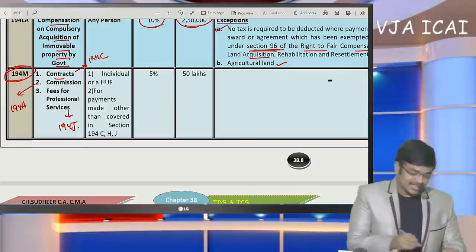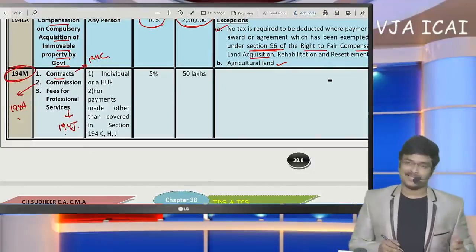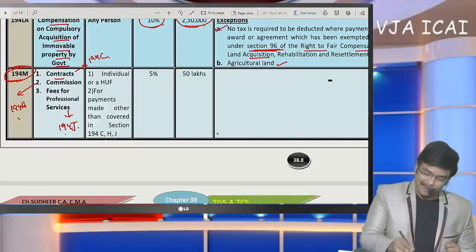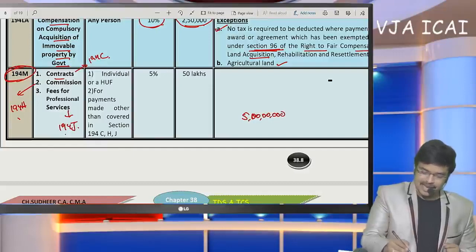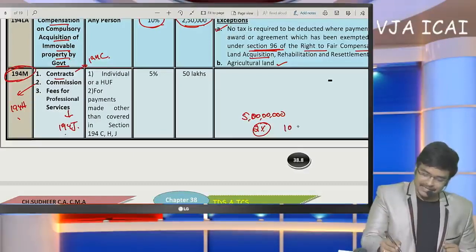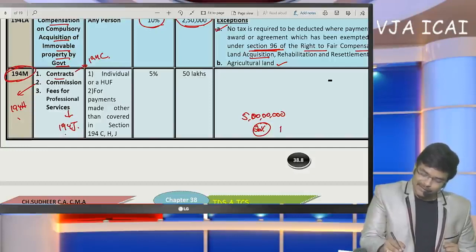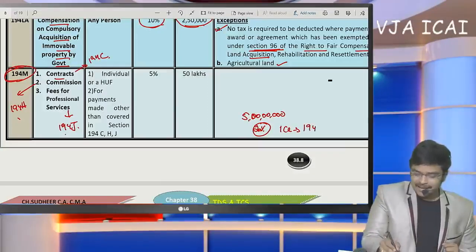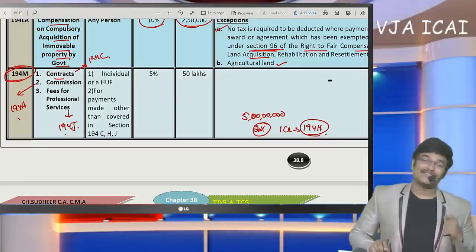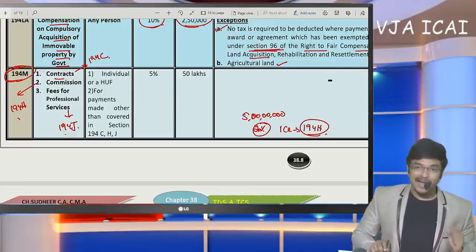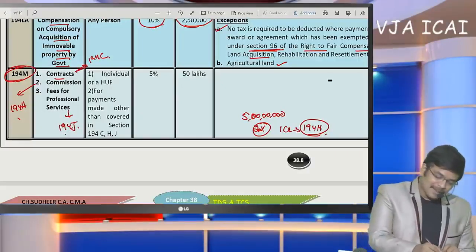But if these payments are made for personal purposes, say I am purchasing a property for 5 crores on which commission is paid at the rate of 20%, so that the example becomes more interesting. So 1 crore commission is being paid. Generally on commission we deduct TDS under 194H if it is an expenditure which is to be debited to P&L. But now I am going to specify that if this payment,